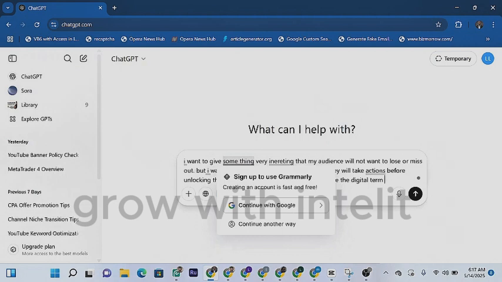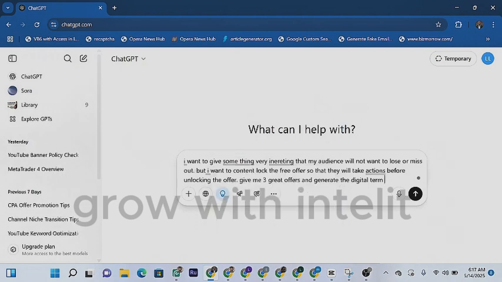Let me read it aloud. I want to give something very interesting that my audience will not want to lose or miss out on, but I want to content lock the free offer so that they will take action before unlocking the offer. Give me 3 great offers and generate the digital item.